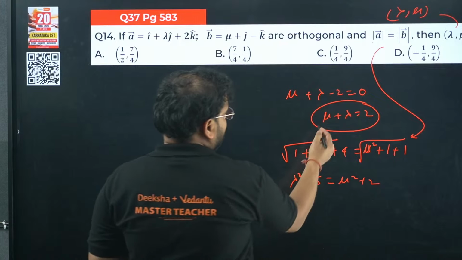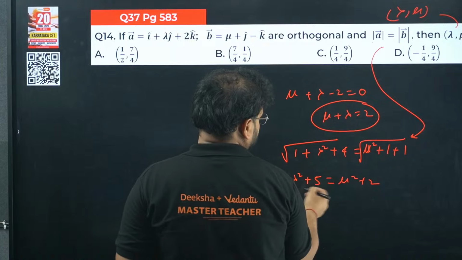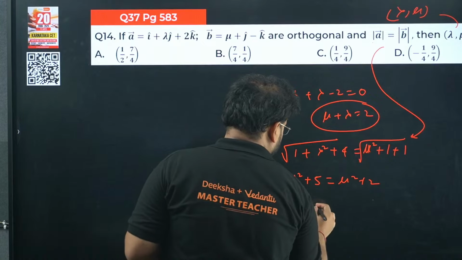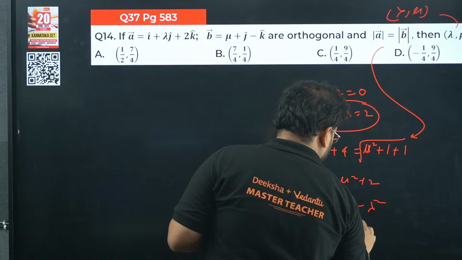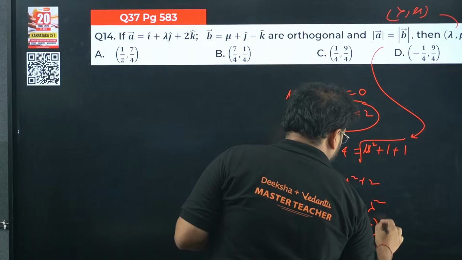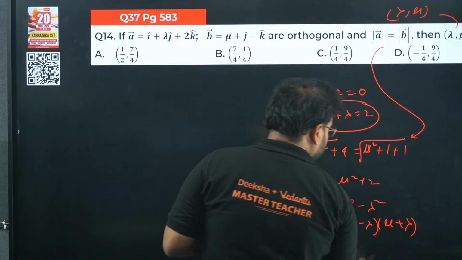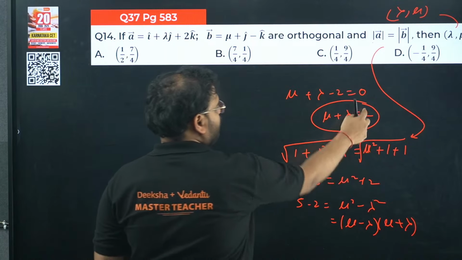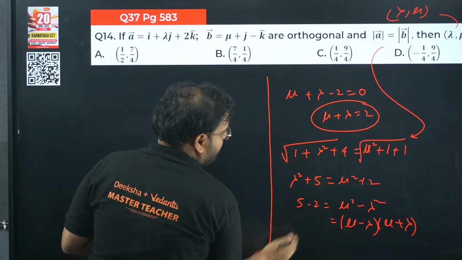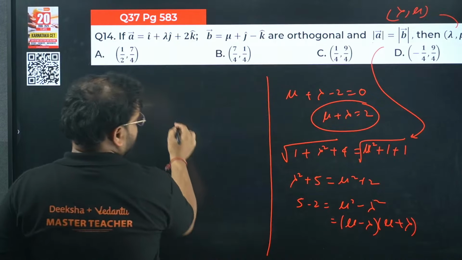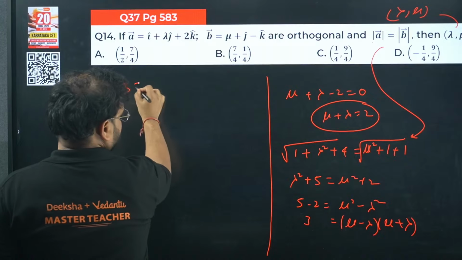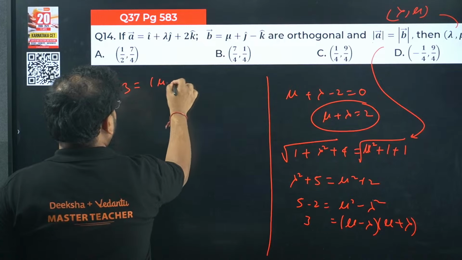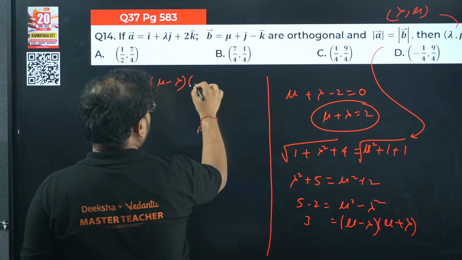Check this out. I have mu plus lambda, and I can take 5 minus 2 on this side, equals mu square minus lambda square. So I get mu minus lambda and mu plus lambda as the factors. Mu plus lambda is given as 2, so I get 3 equals mu minus lambda into 2.